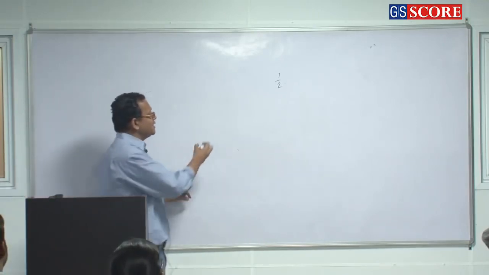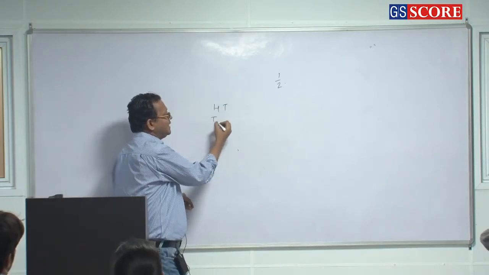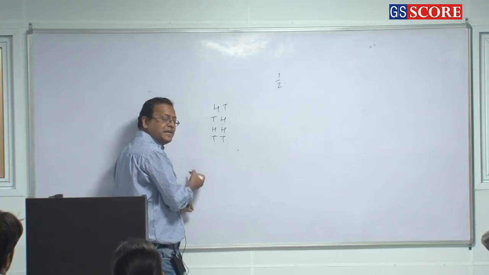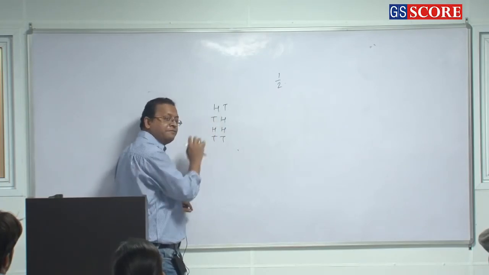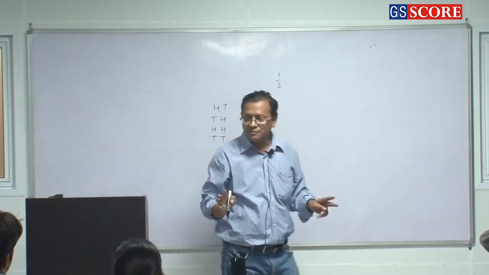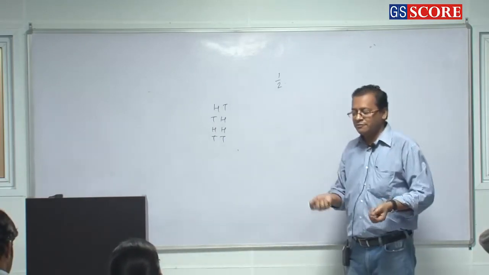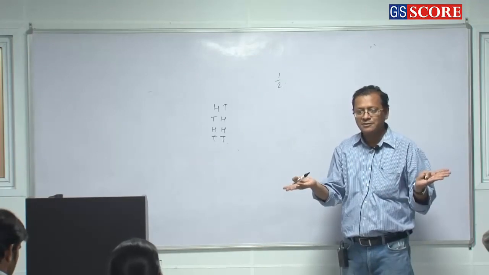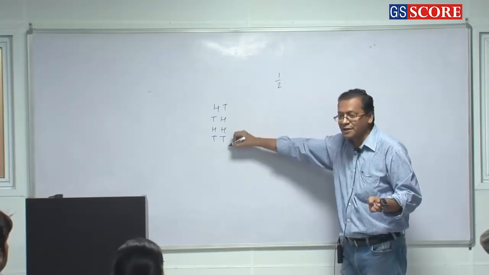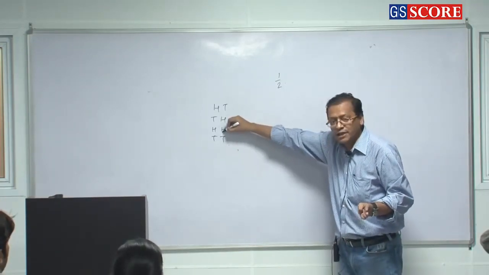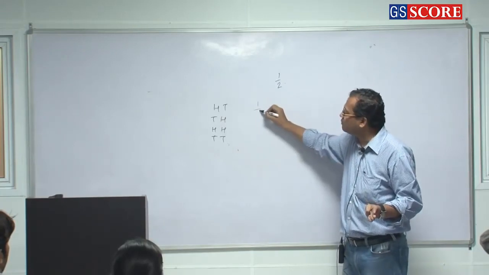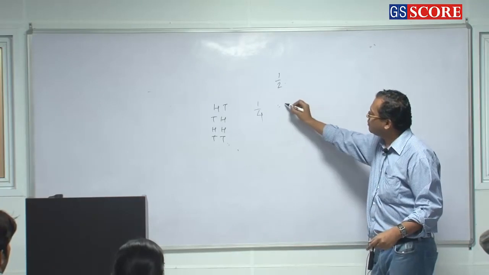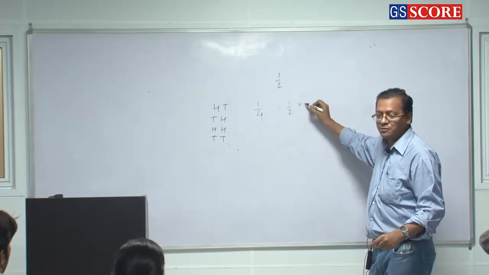So how many cases are there? Head tail, tail head, head head, tail tail. Please remember, head tail and tail head are different. Obviously, if this shows head and this shows tail, and this shows head and this shows tail, these two are different cases. And head head. So how many cases are there? 4, out of which 1 is favorable. So what is the probability? 1 by 4. Right? So can we do it like this? 1 by 4 is equal to how much? 1 by 2 into 1 by 2.